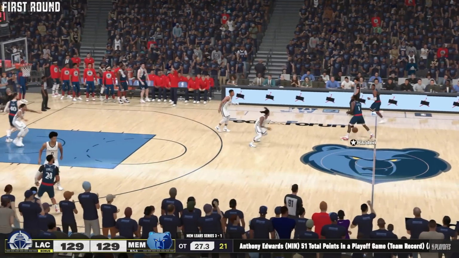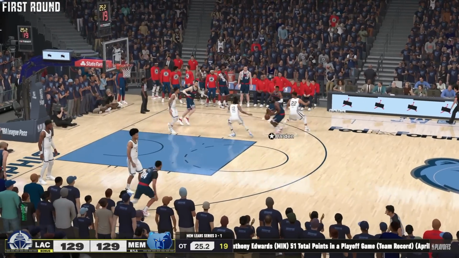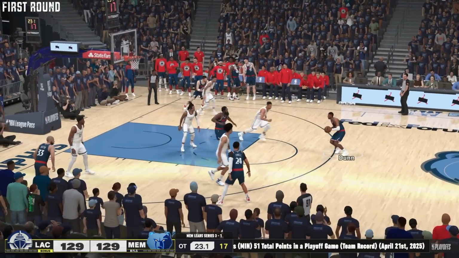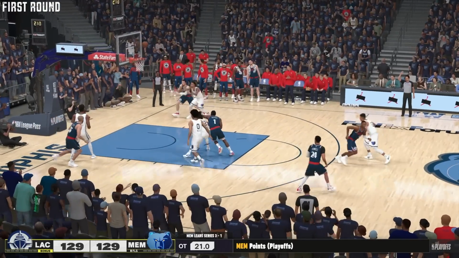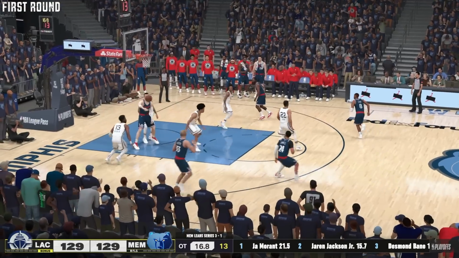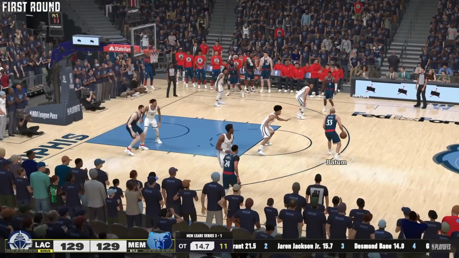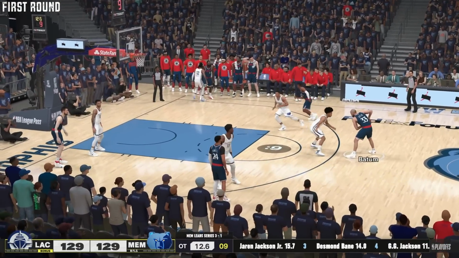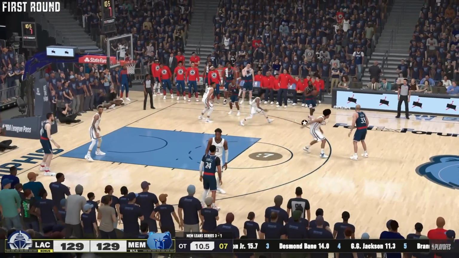Powell had a decent look, didn't fall, and now we got OT. Still a close one as we get to overtime, tied at 129. 30 seconds ago, Harden in the paint, kicks it, done for the lead. No! Offensive rebound, Zubac, and he goes up, missed it. Good defense from Clark. Batum has it. Shot clock down to 10 seconds. Here we go. Clippers are going to win it.